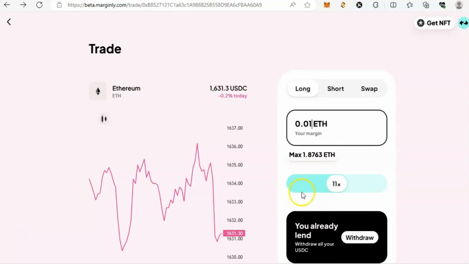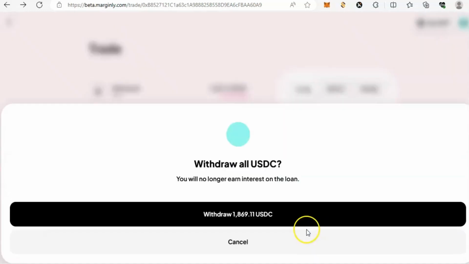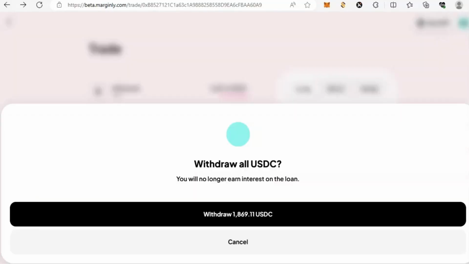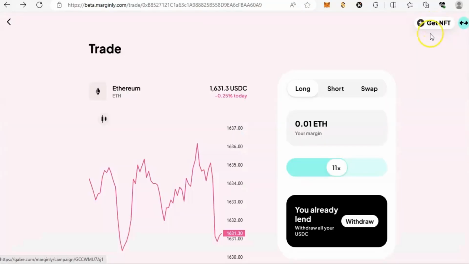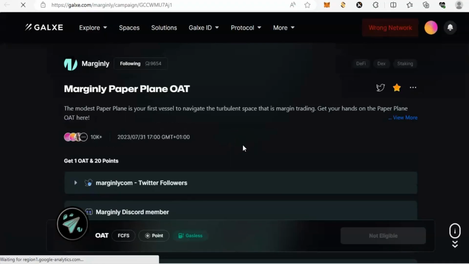Once you have done some trading, to be eligible for this airdrop, make sure you claim the OAT NFT on the top right of the site. Click on that OAT NFT and claim it. It will take you to Galxe where you can perform some requirements. Once you have completed some small and simple tasks, you claim your OAT NFT.